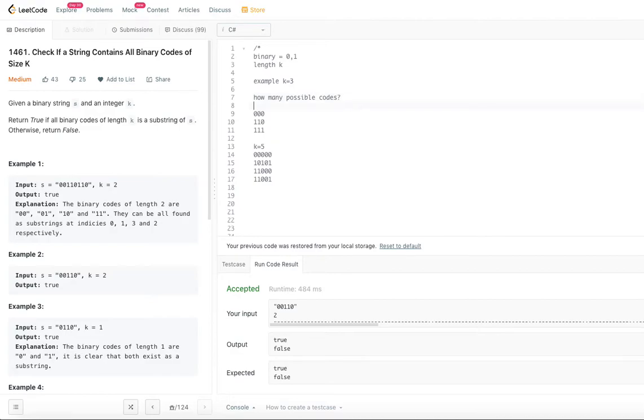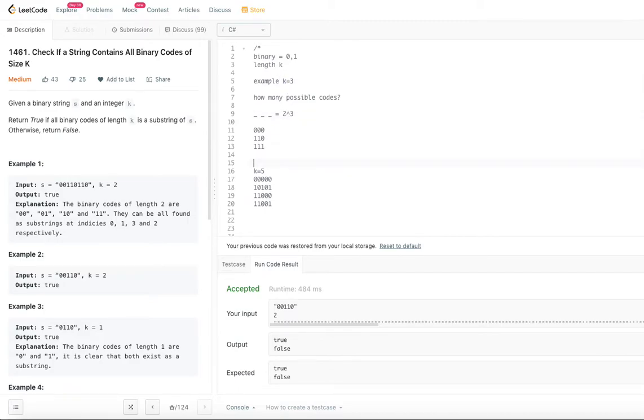At each position, when we say length k, let me put placeholders, 1, 2, 3. You have 3 placeholders. How many possible options are there for each position? 2 options. It can be 0 or 1, and this can also be 0 or 1, and this can also be 0 or 1. So in total how many possible codes? 2 into 2 into 2, that means 2 power 3. That many possible codes are there when k is equal to 3.